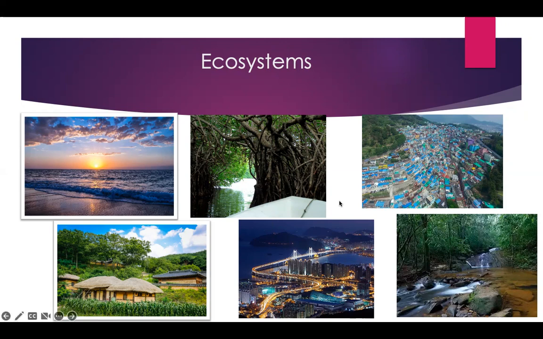Similarly, there are urban cities, so we are also part of an ecosystem in a city. We are adapted to that environment. Maybe a village environment: villagers and farm animals are adapted to that village environment. At a waterfall, there are animals and plants adapted to that. So different environments are there.